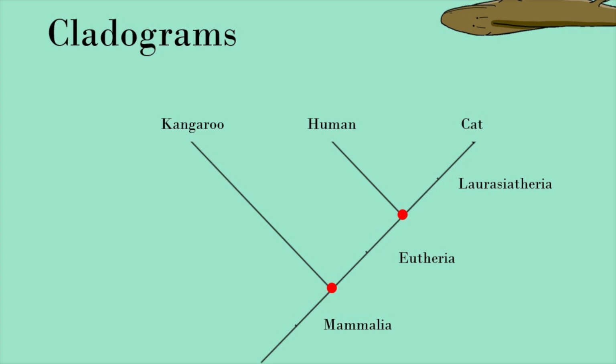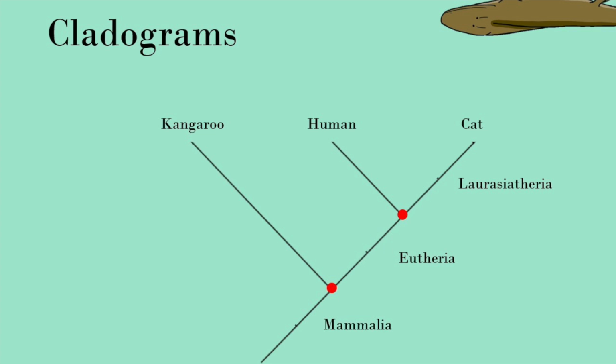As you can see, there's another node, an older common ancestor, that can be traced back from humans, cats, and kangaroos. All these organisms share common ancestors, but cats and humans are more closely related because they shared a common ancestor more recently. This means that humans are more closely related to cats than either of us are to kangaroos. Kangaroos are equally related to both cats and humans because they shared a common ancestor with us equally recently.